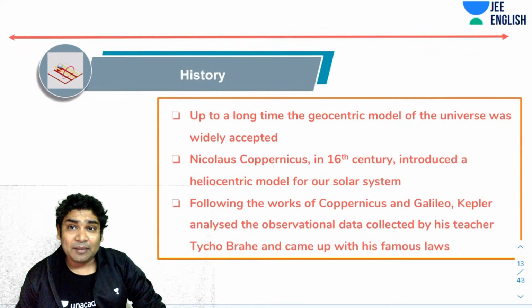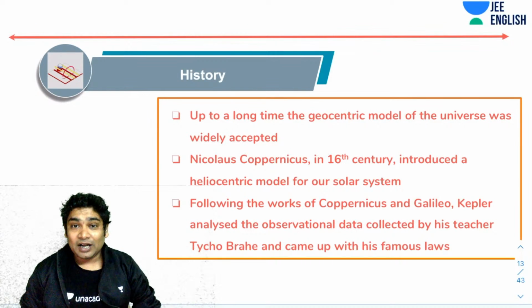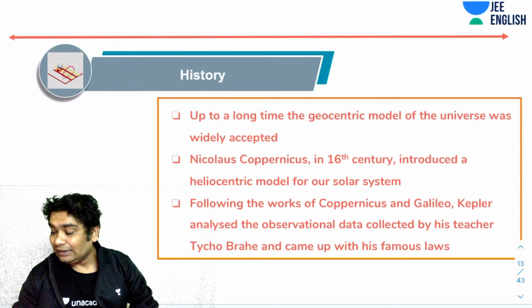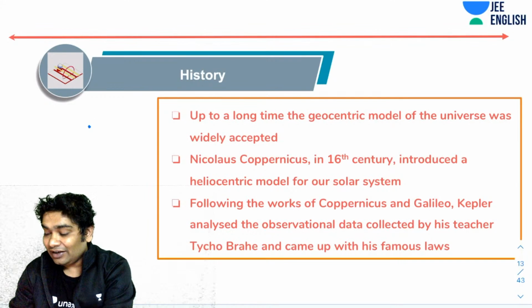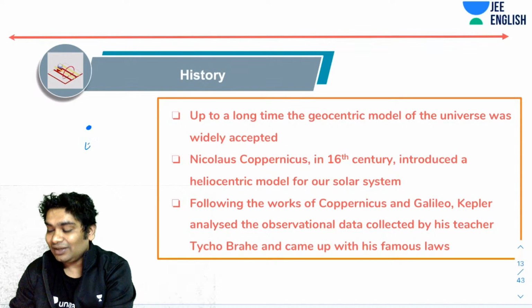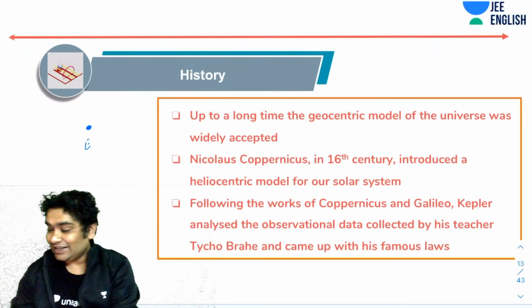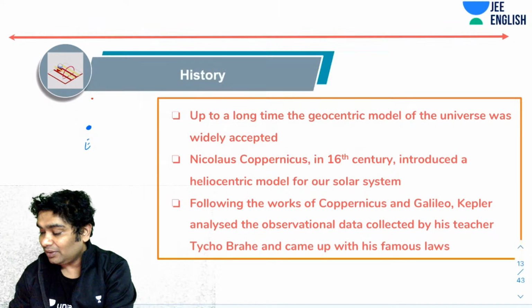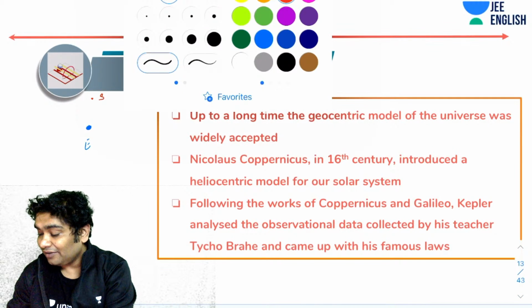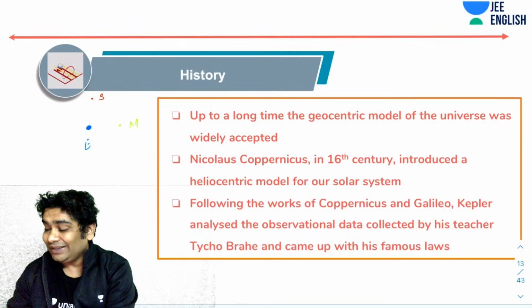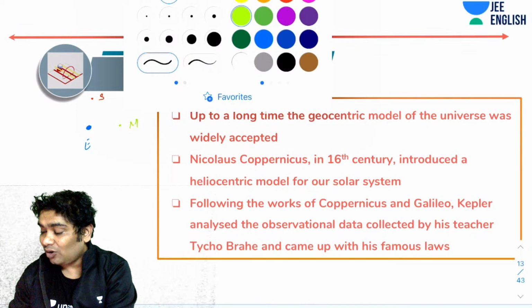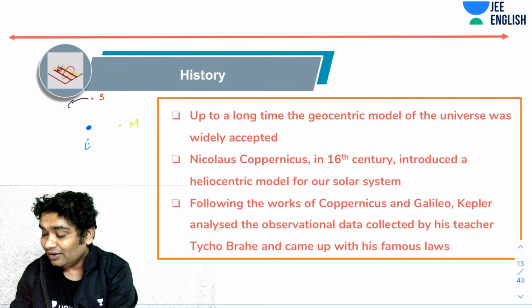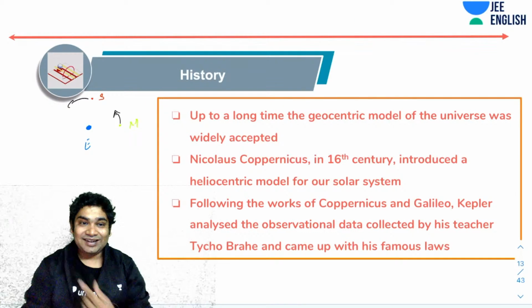For a long time, the geocentric model of the universe was widely accepted. People thought that Earth is the center of the universe and everything is revolving around Earth. So people initially thought that Earth is the center, and here might be your sun, here might be your moon. Everything, the sun, the moon, all the stars, all the planets, they are all moving around Earth in orbits, in circles.